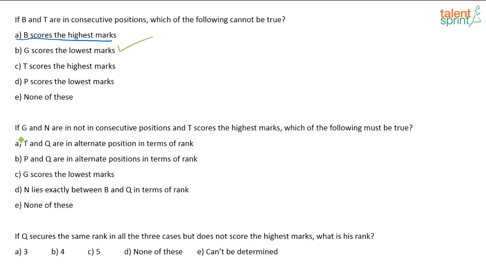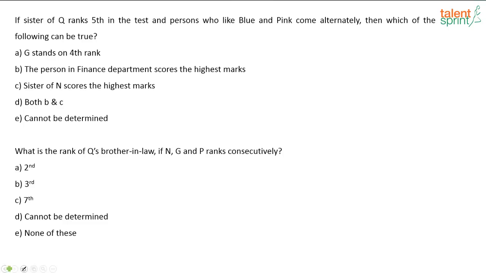Next one. If G and N are not in consecutive positions and T scores the highest marks, which of the following must be true? So what is given here? If G and N are not in consecutive positions and T scores the highest marks, which of the following must be true? So let's try that out.